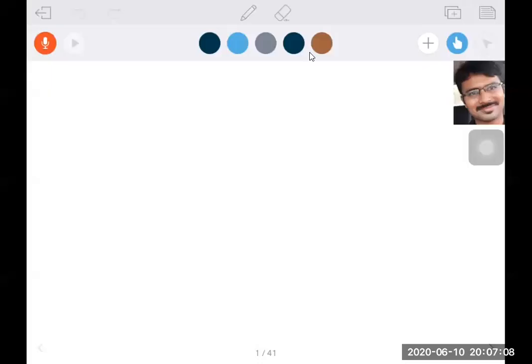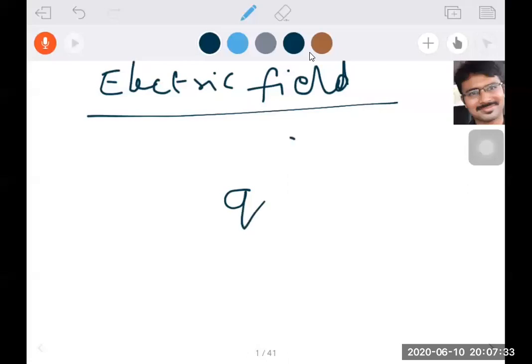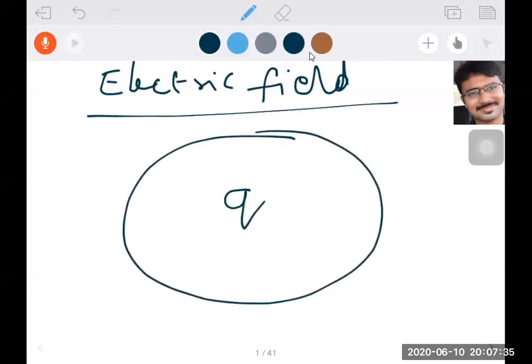So in today's class, we are going to discuss electric field. What is electric field? I told you that the space around the charge until where its influence is felt is called the electric field. Suppose here I am writing a charge Q. Around the charge Q, its influence will be till some extent.